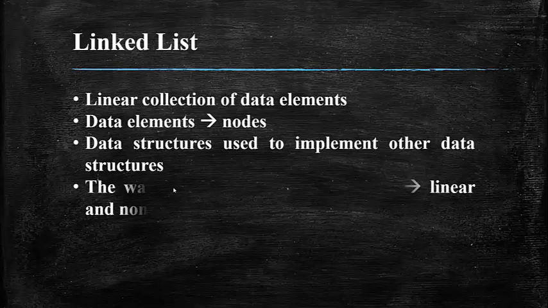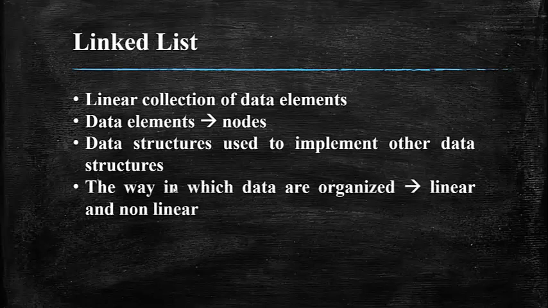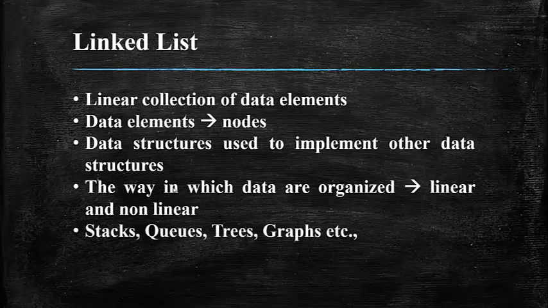The way in which you are going to organize your data is called a data structure. So the manner in which you are going to store your information is called a data structure in computer science. Basically there are a couple of types. One is a linear data structure and the other one is a non-linear data structure. Here, let us say for example stacks, queues, trees and graphs. These are some of the data structures that are available in computer science.